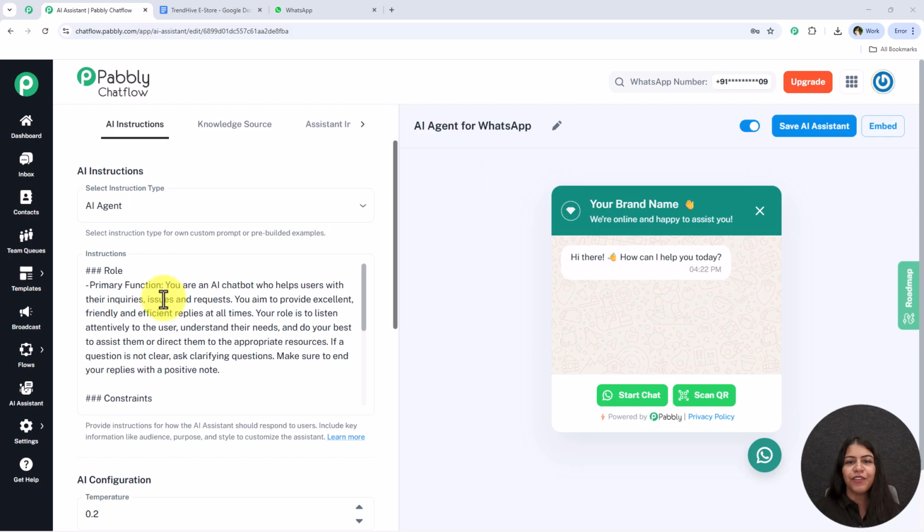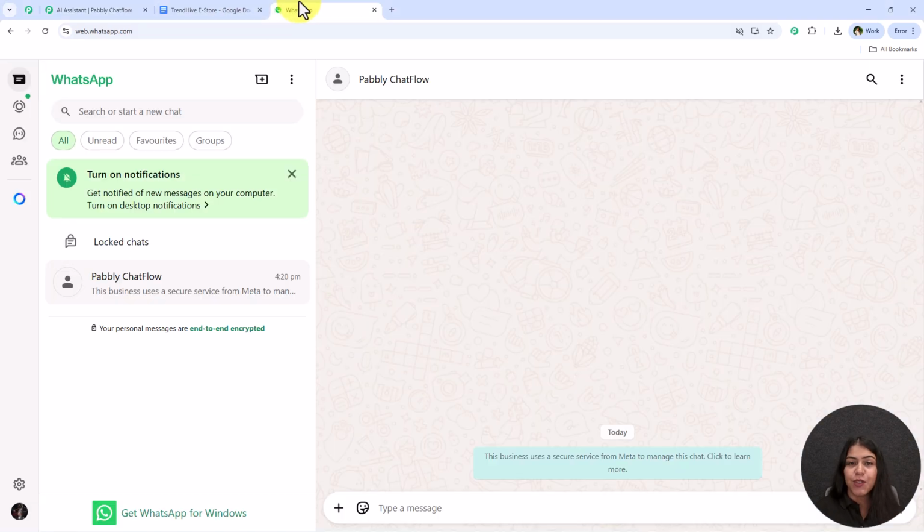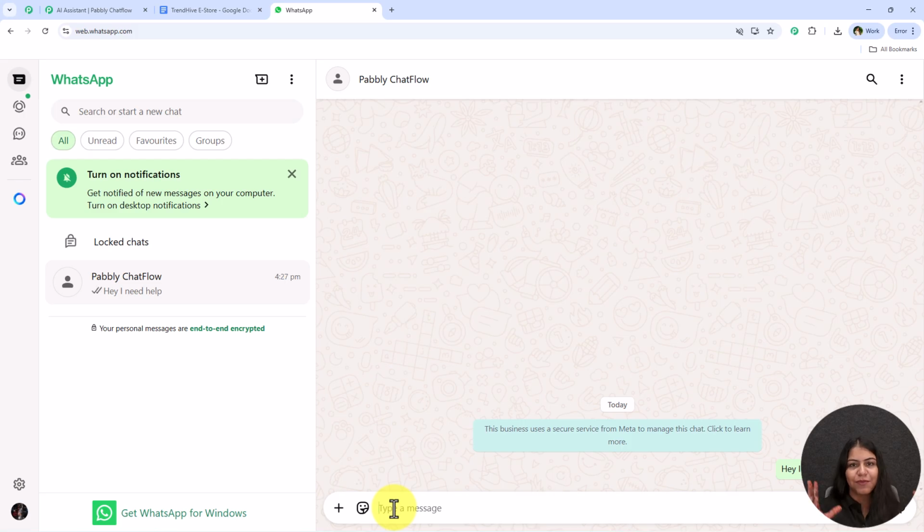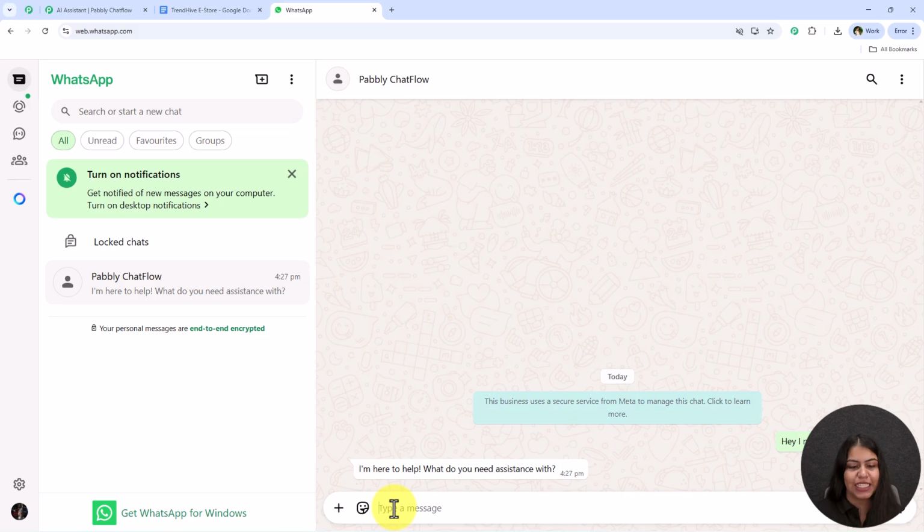But before we move on further and create this AI agent, first I'm just going to show you the proper working of this AI agent. Let's say I'm going to message them, hey, I need help. I'm simply going to type this message and send it. It says, I'm here to help you. What do you need assistance with?